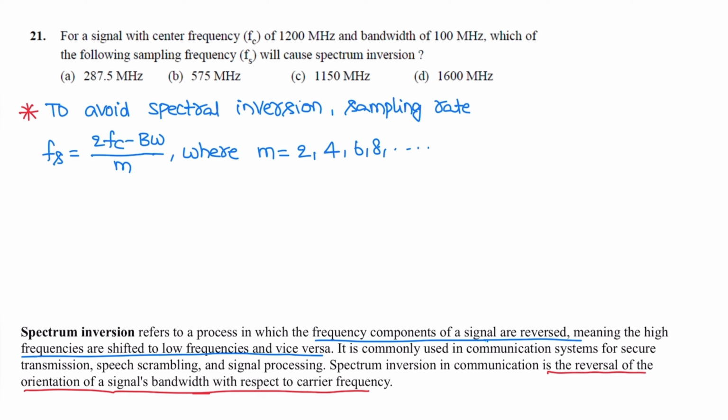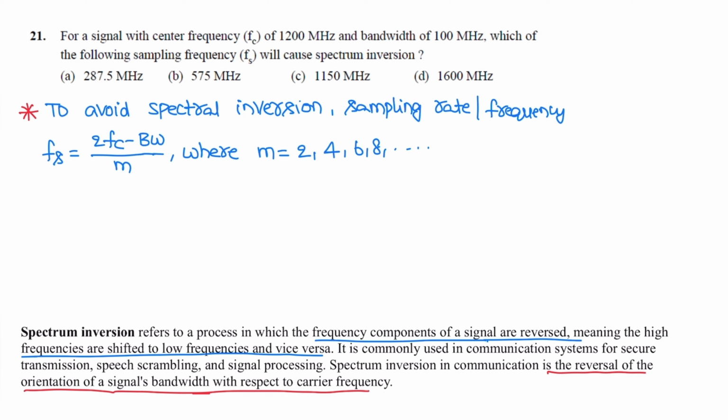To avoid this spectral inversion, the sampling frequency fs should be fs equal to (2fc minus bandwidth) by m, where m is 2, 4, 6 and 8 and so on. In this case, spectral inversion is avoided.